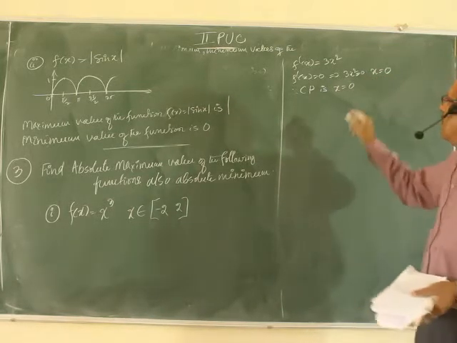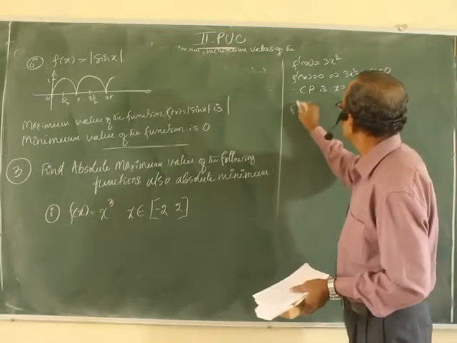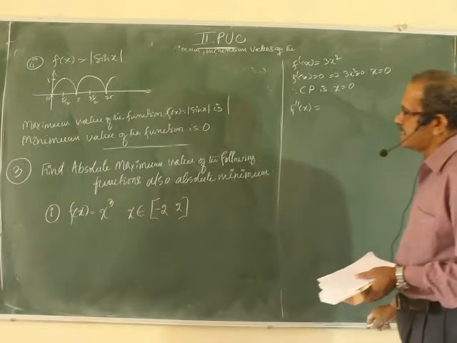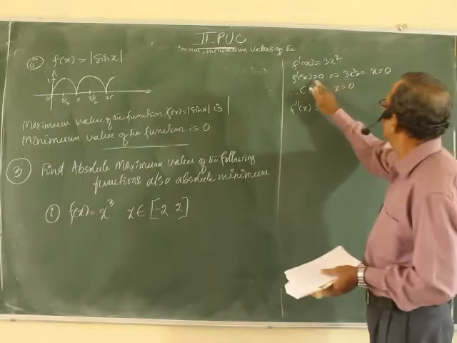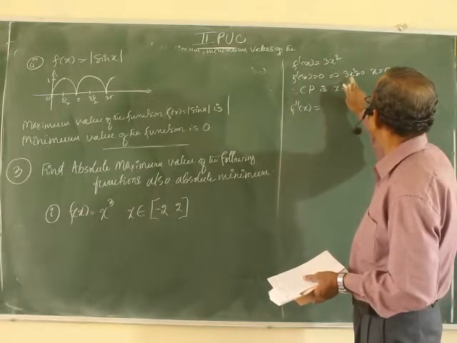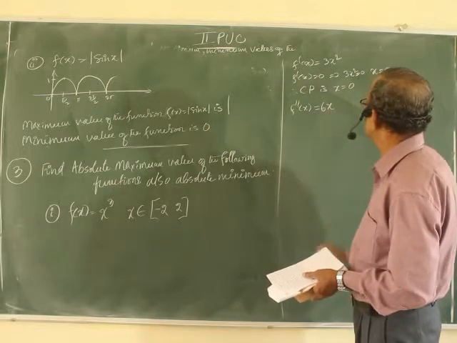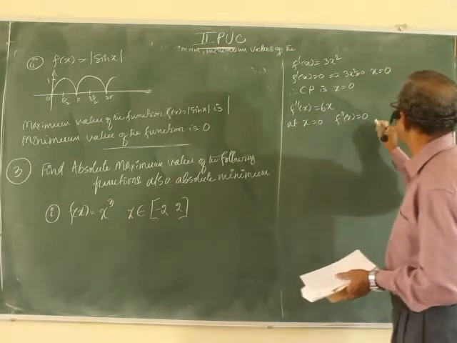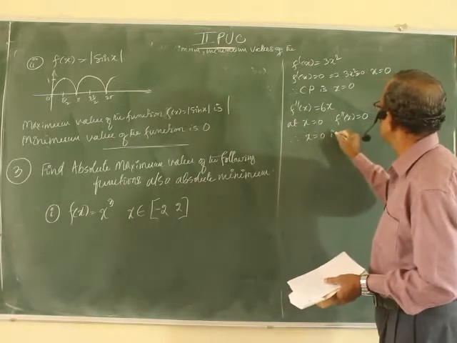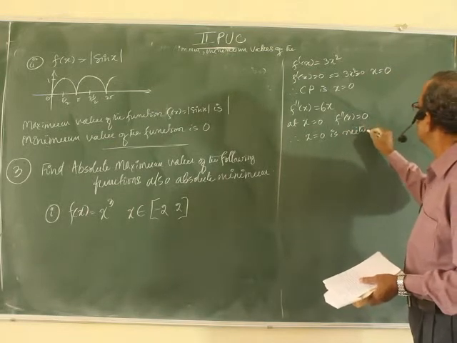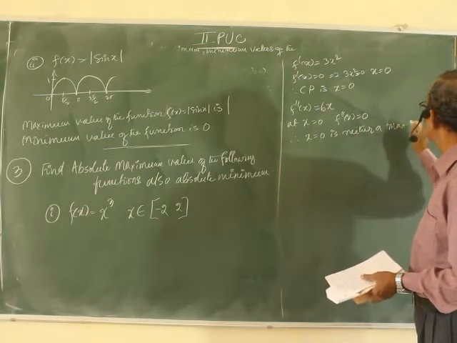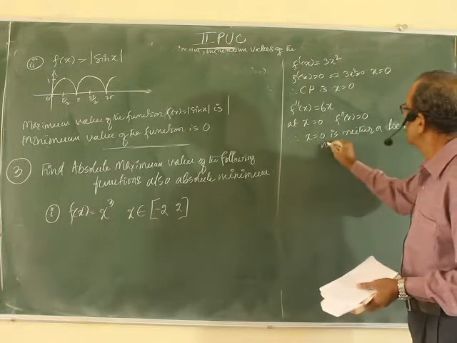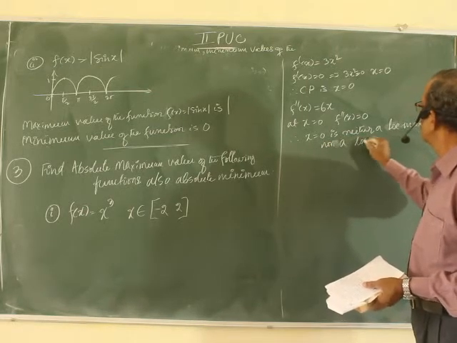Now, what is the thing? Minima or maxima? f double dash of x equal to f dash of x, 3x square, f double dash of x is 6x. At x equal to 0, f double dash of x is also 0. Therefore, x equal to 0 is neither a local maxima nor a local minima.